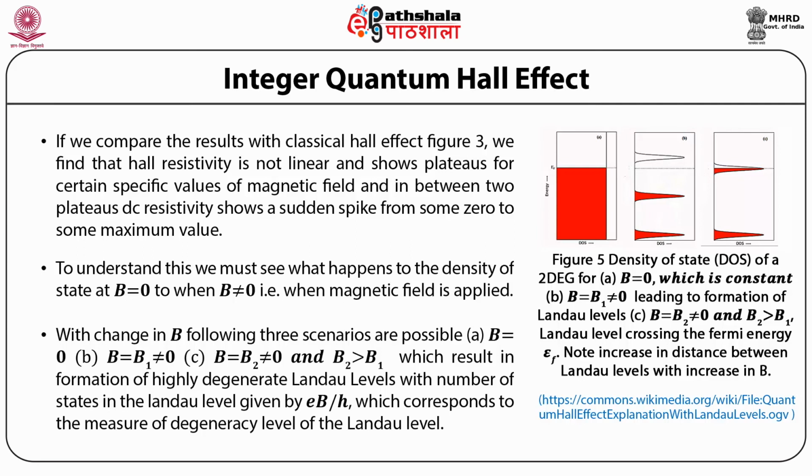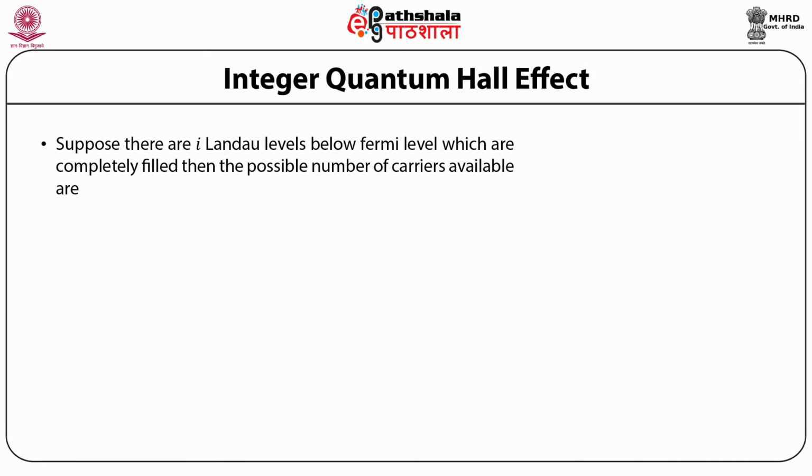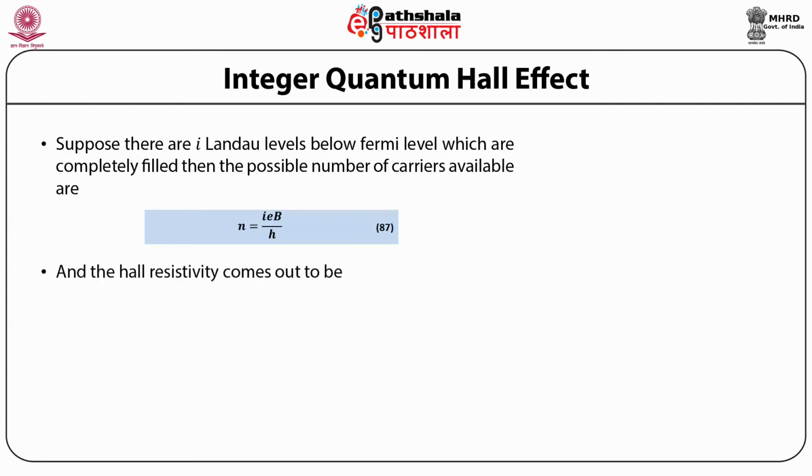Note the increase in distance between Landau levels with increase in B. Suppose there are i Landau levels below the Fermi level which are completely filled, then the possible number of carriers available is n equal to i e times B upon h, and the Hall resistivity comes out to be rho xy equal to B/(nec), which is h/(i e²).